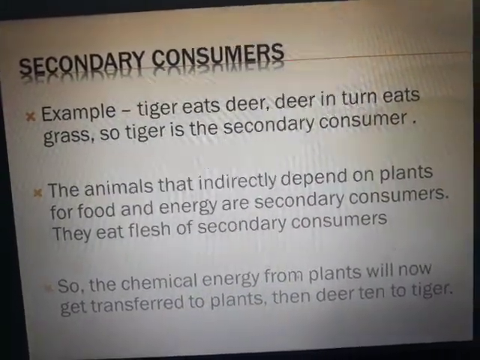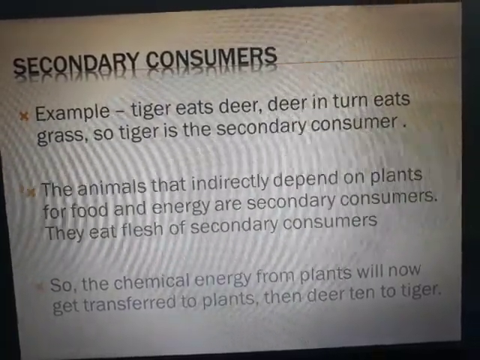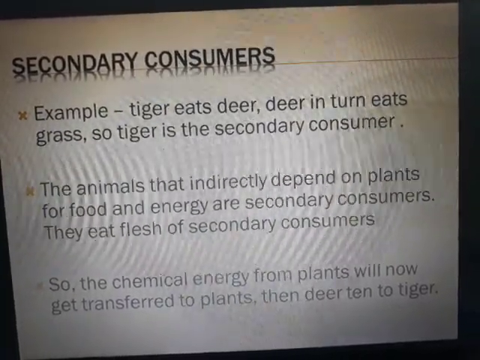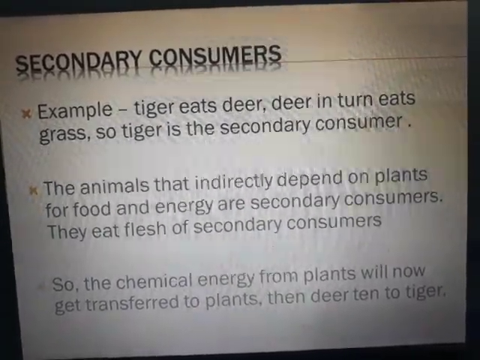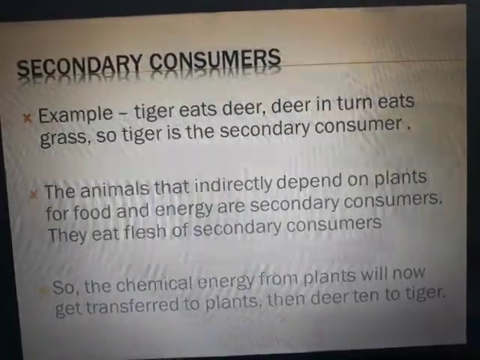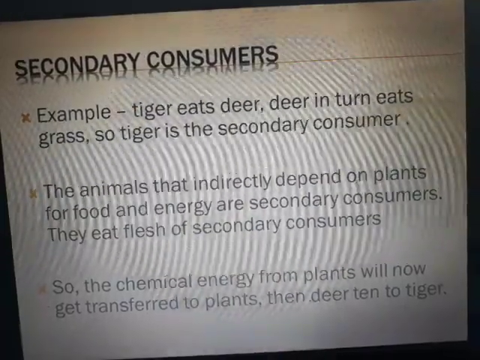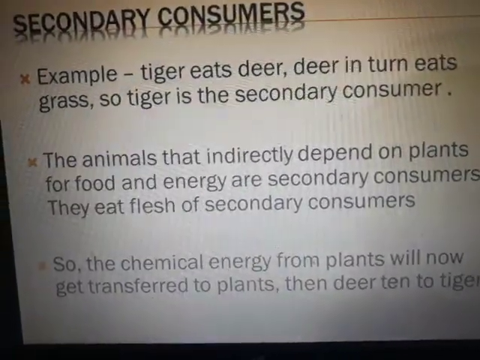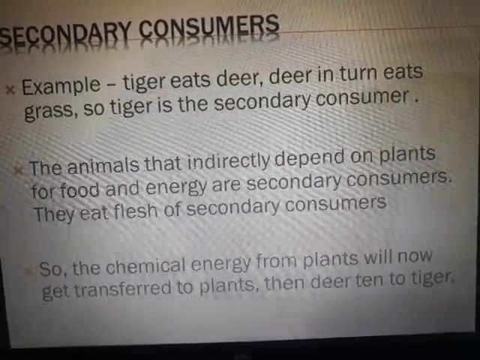Secondary consumers, for example, tiger eats deer, deer in turn eats grass, so tiger is a secondary consumer. Here the deer is the primary consumer. Now the secondary consumer is the tiger, because now the tiger is in the scene. So first level is producer, then the primary consumer, then the secondary consumer. The animals that indirectly depend on plants. So here animals are also depending on plants only.